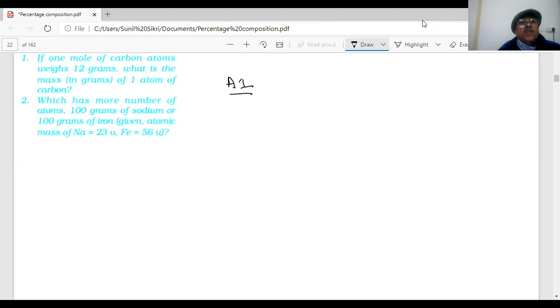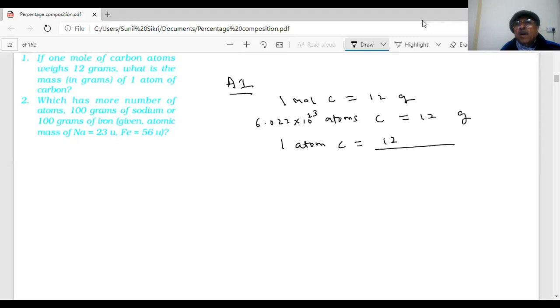What are we saying, students? 1 mole of carbon atom. 1 mole of carbon is 12 grams. How many atoms are there? 6.022 into 10 power 23 atoms of carbon are 12 gram, students. So what will be the mass of 1 atom of carbon? You have to divide it by 6.022 into 10 power 23. So what are you getting?